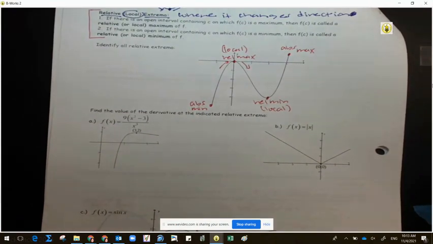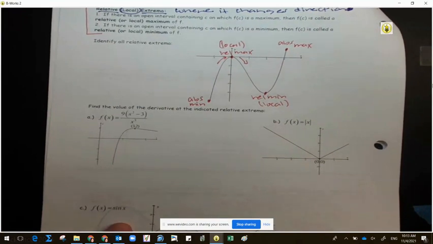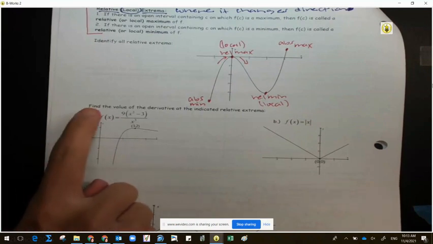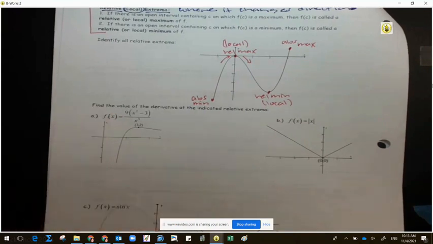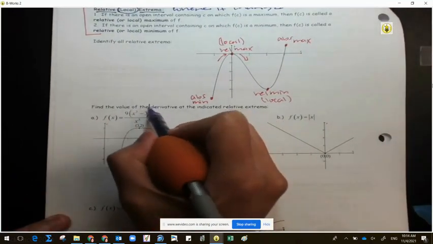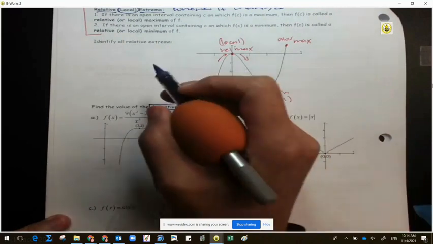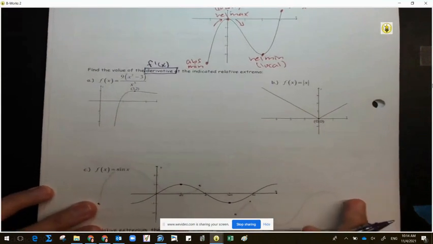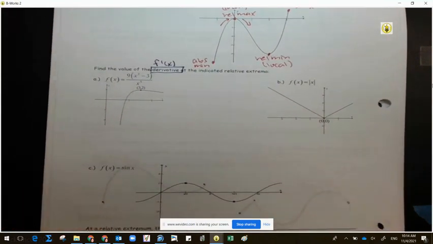So these are by the visual, and I'm going to actually show you a proof algebraically. Alan, go ahead and read the instruction right above A. Find the value of the derivative at the indicated relative extrema. All right, let's go ahead and box derivative. The derivative is f prime of x. Before we do this, I want to anticipate.